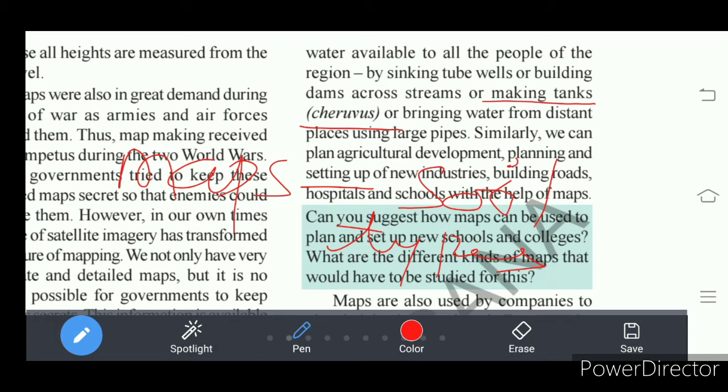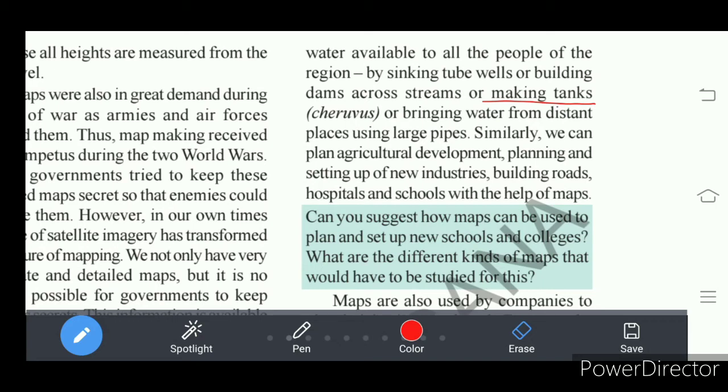What does it show? It shows how the soils are, whether fertile or infertile, right? Or whether we have alluvial soils or red soils, black soils, so that we can plan what kind of crops we can cultivate in a particular soil.